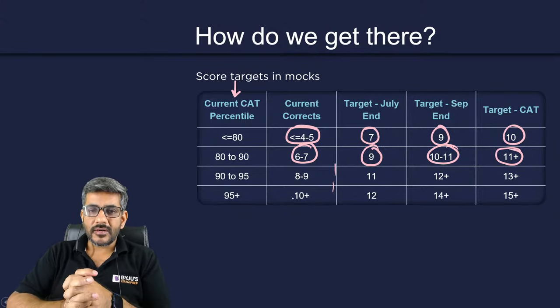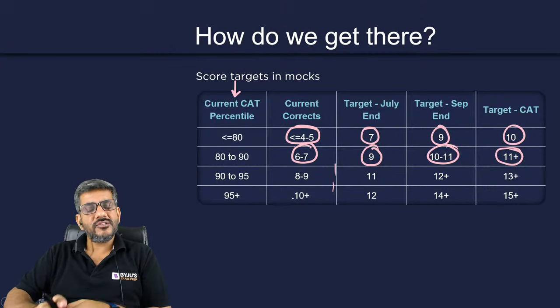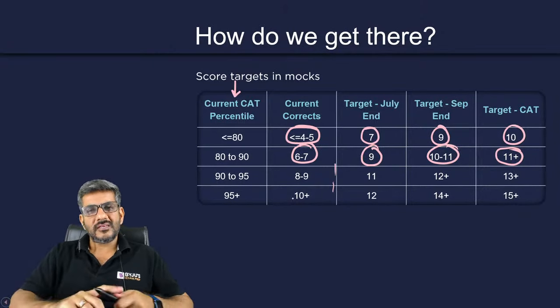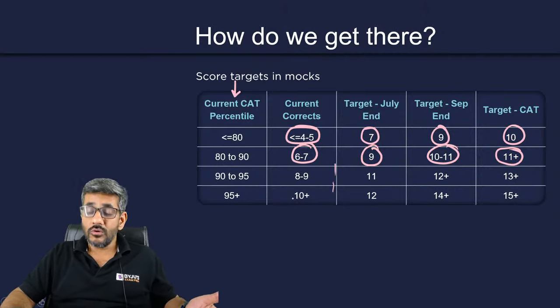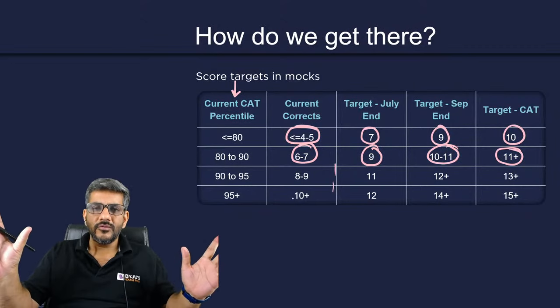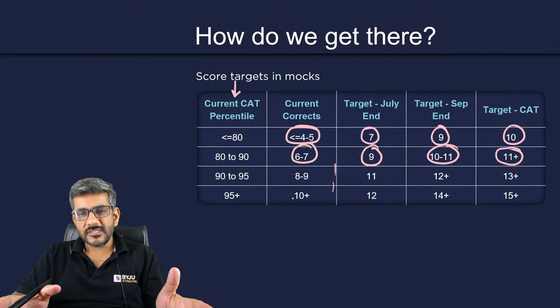That's also important. Do not do like, okay, currently I'm getting 6 7 by July and I have to get 9, so every time I go for a mock I just try to do everything and I try to see whether I've got 9 or not. No, that's not the right way, right? It's not a freestyle boxing that wherever you want to kick you, there has to be a proper way of doing it. You have to move in a proper strategy.